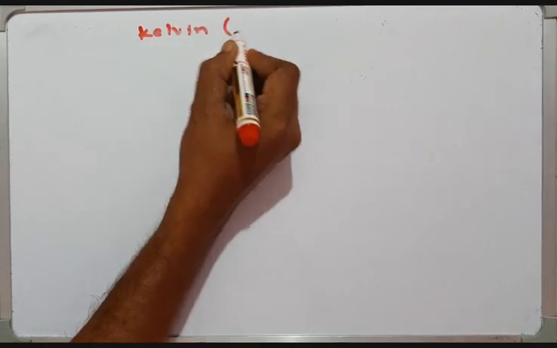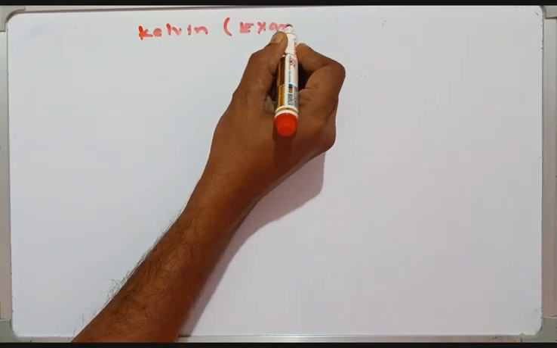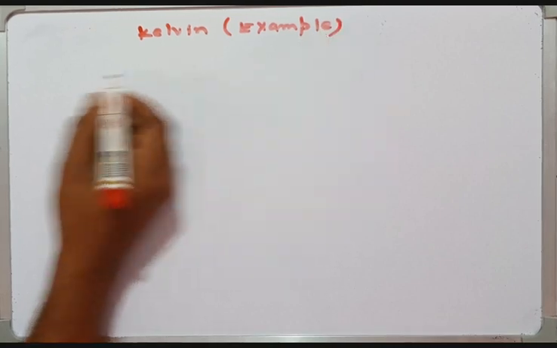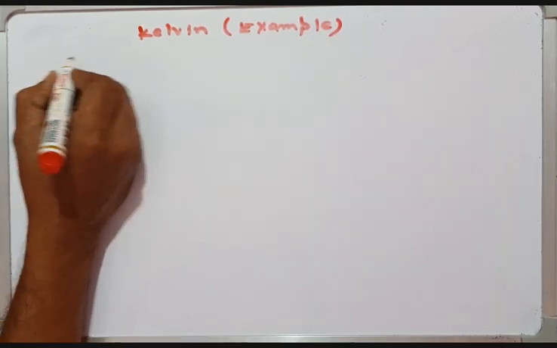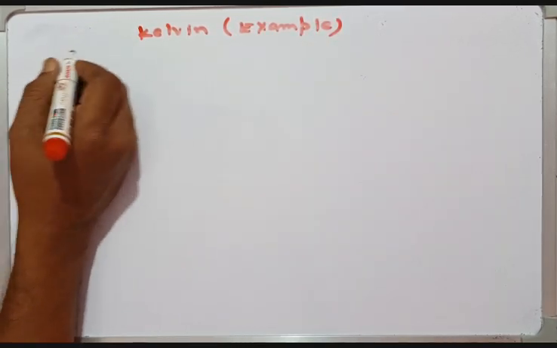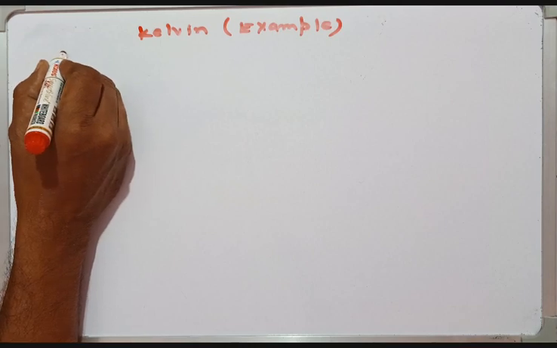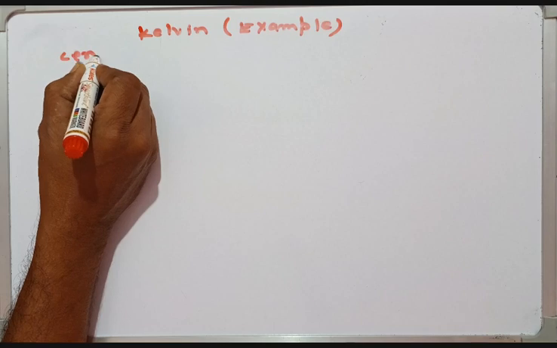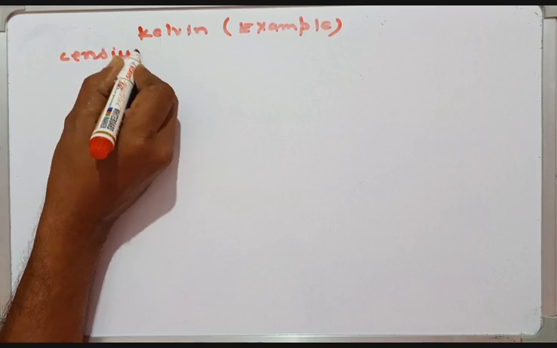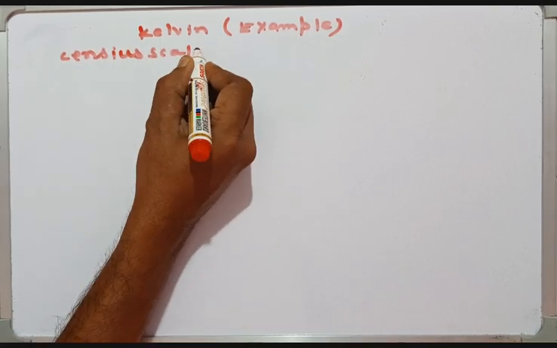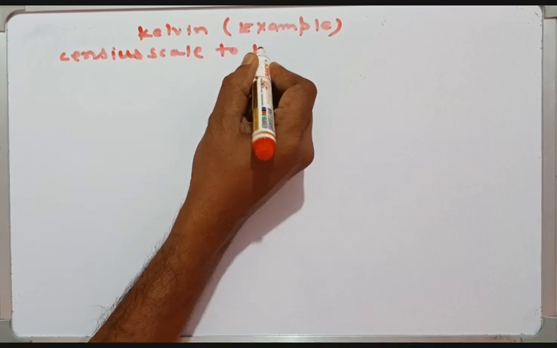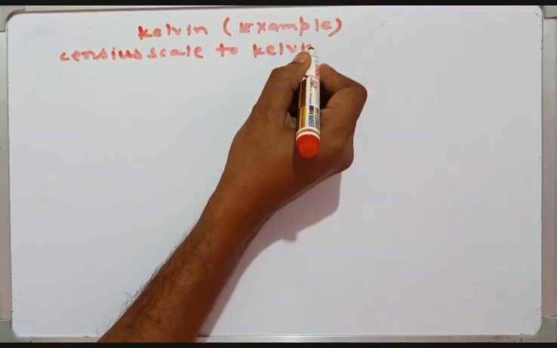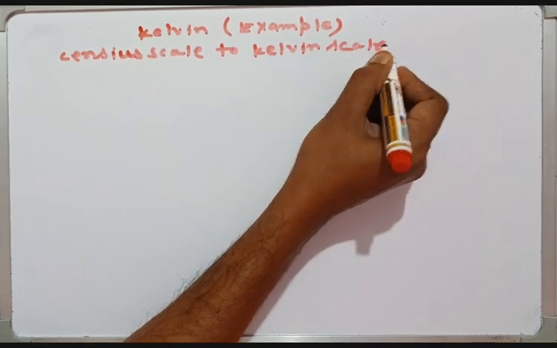Okay guys, now see the Kelvin example. How to convert Celsius scale to Kelvin scale?